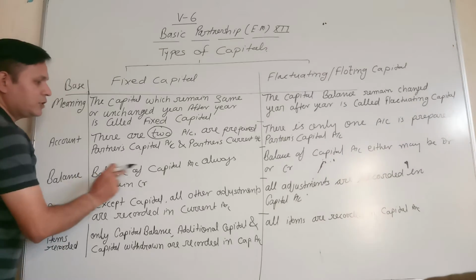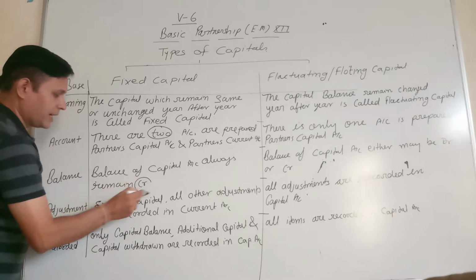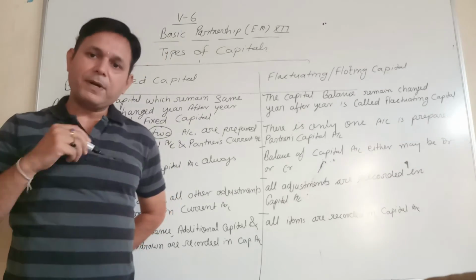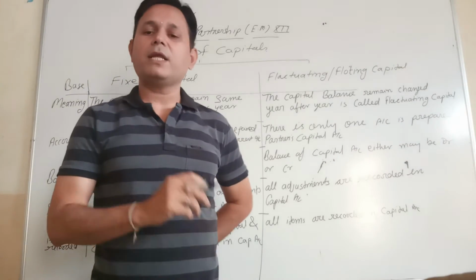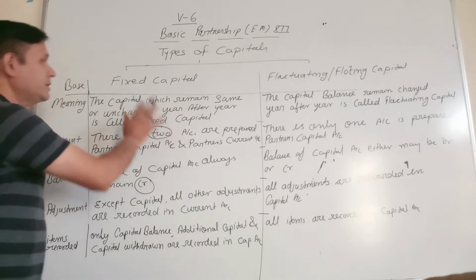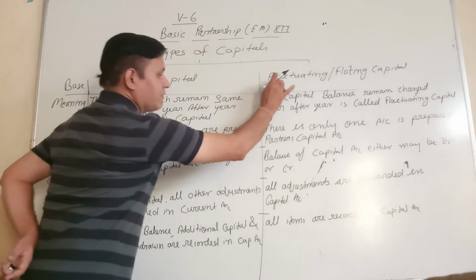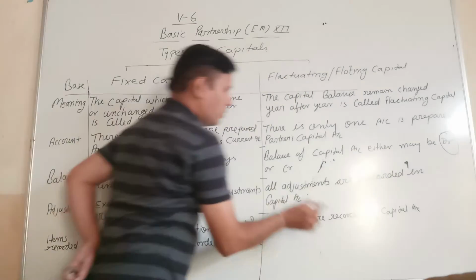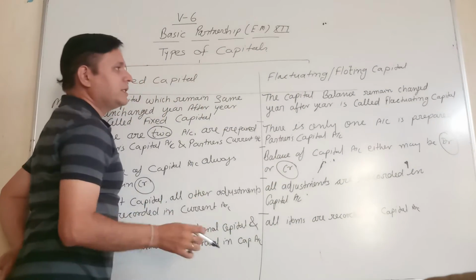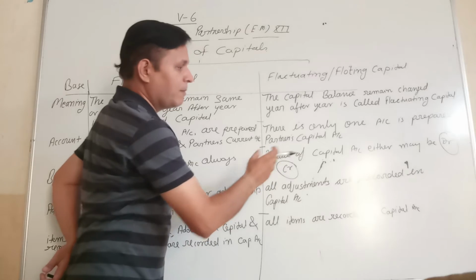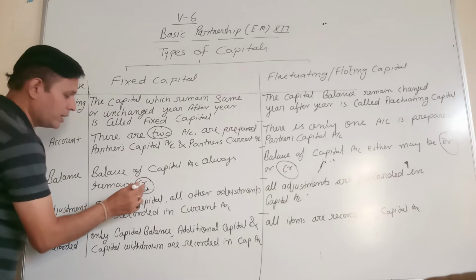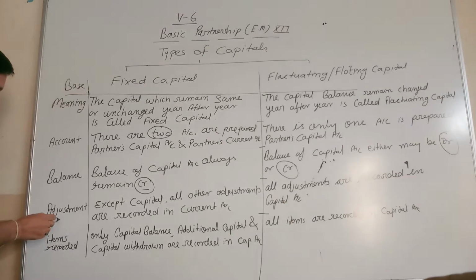Balances. The balance of capital account is always credit; here a one mark question is asked. In case of fixed capital, the capital balance will be credit always. If there is fluctuating capital, then the balance may be either debit or credit. It means in fluctuating capital both balances can be there, but in fixed capital there would be only credit balance.